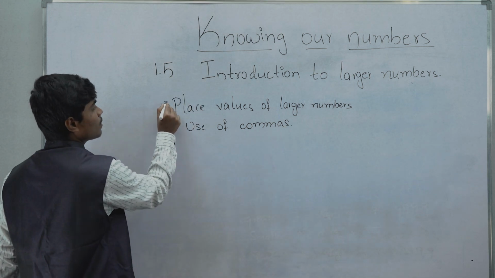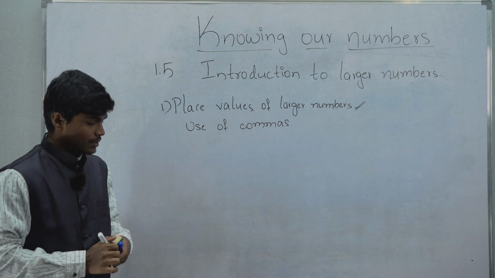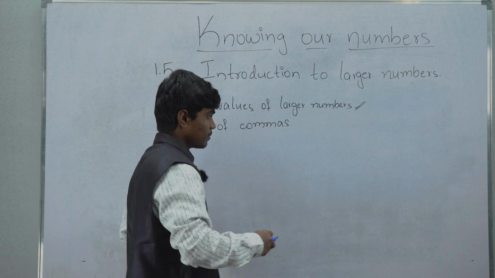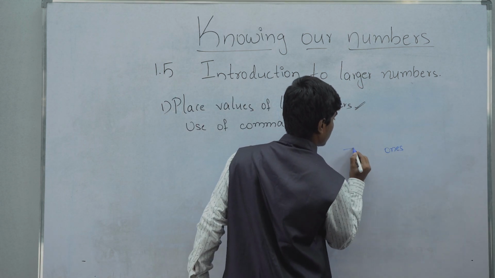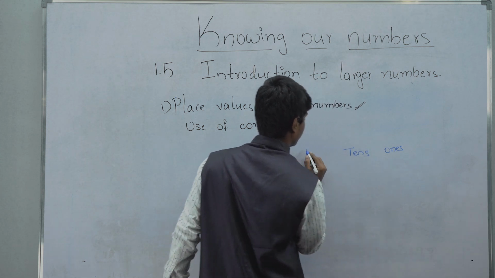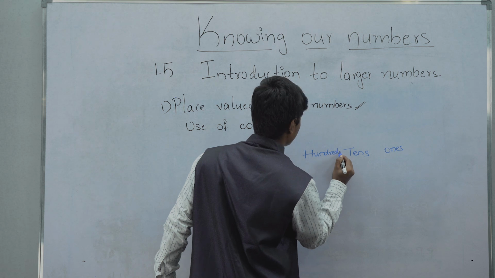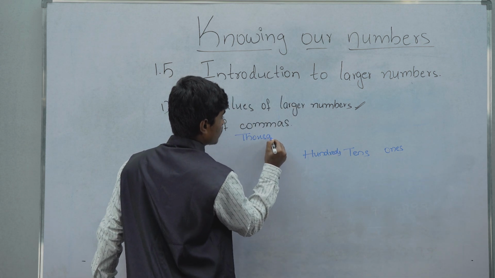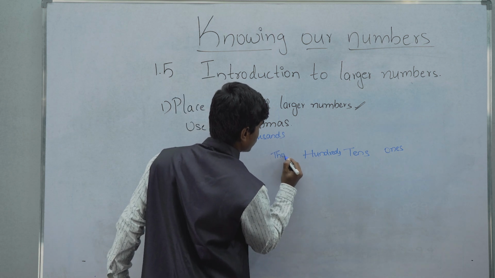First we'll know the place values of larger numbers. As we know the place values up to 10,000s: ones, tens, hundreds, and in thousands, we have thousands and 10,000s.